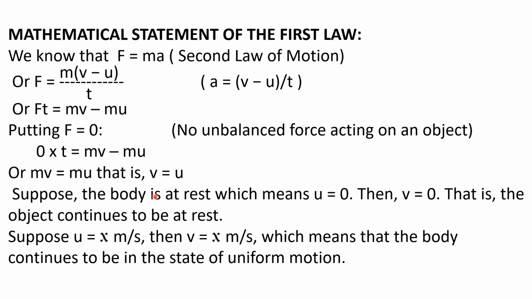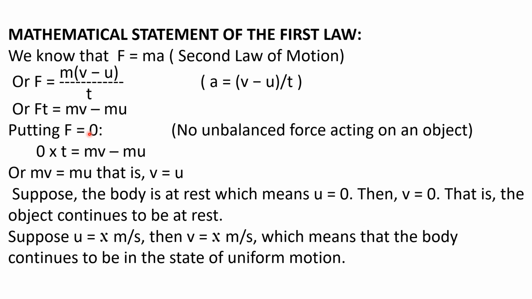Now we see two states: when the body is at rest or when the body is moving uniformly. Suppose the body is at rest, which means u, the initial velocity, is 0. If u is 0, then v is also 0, it means there is no final velocity. That is, the object continues to be at rest. If the initial velocity is 0, the final velocity is also 0, it means the object continues to be in a state of rest when the force is 0.